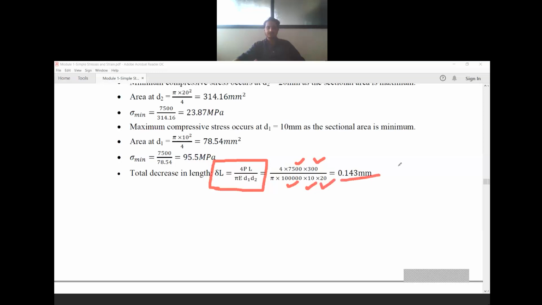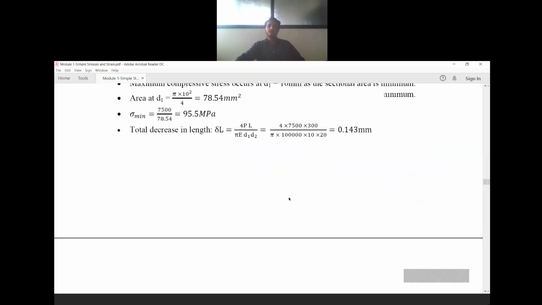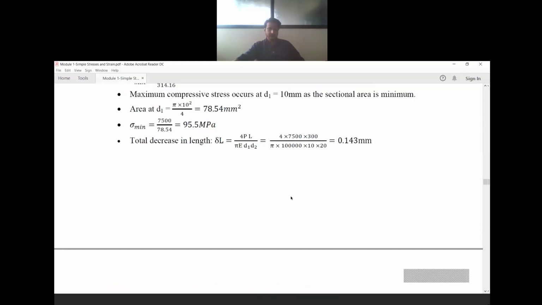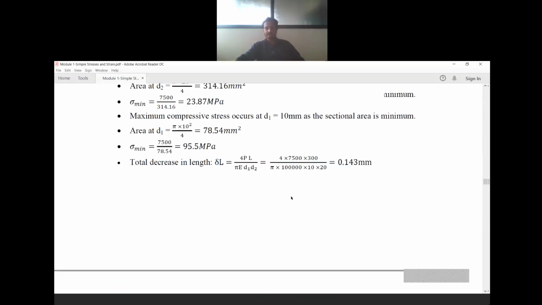Since this is compressive in nature, there will be a decrease in length. So length decreases in case of compression, whereas in case of tension, length will increase. This is how we have to calculate the decrease in length.